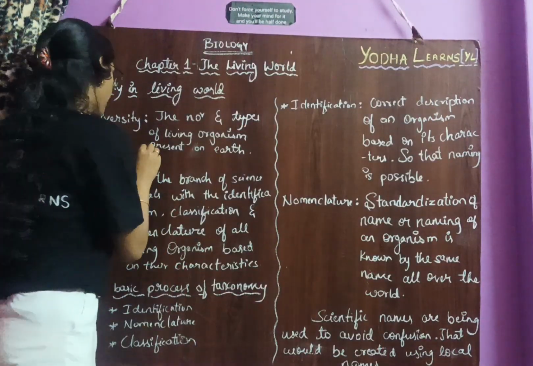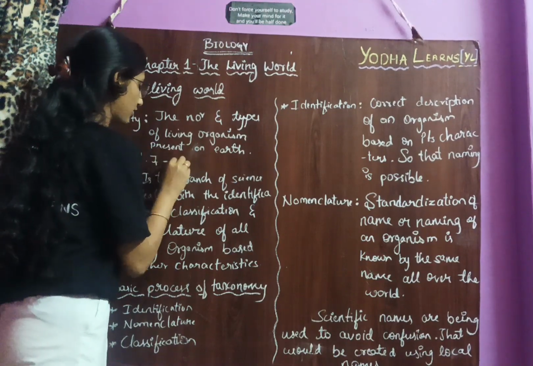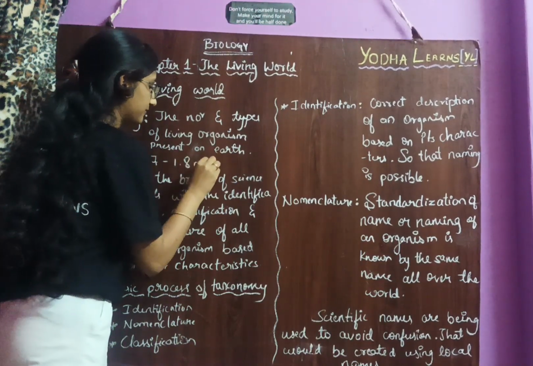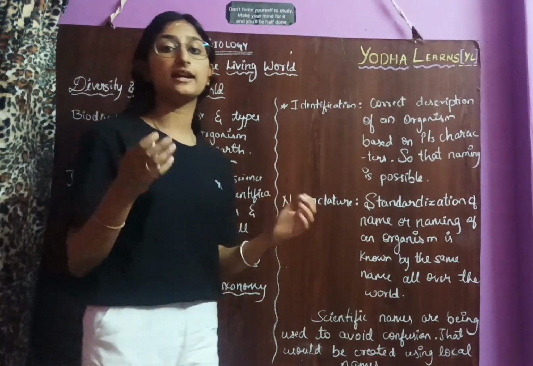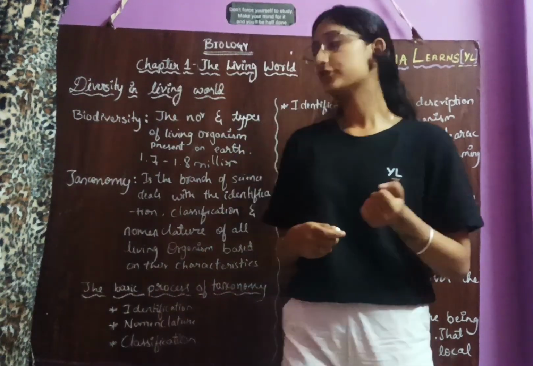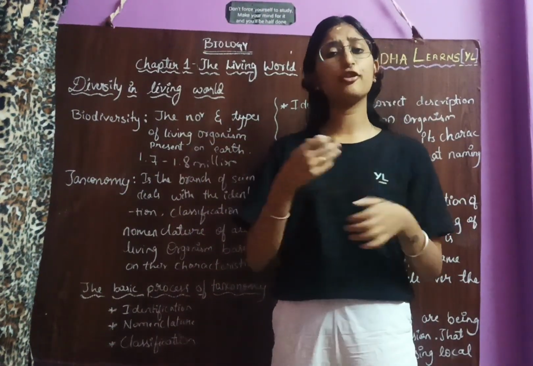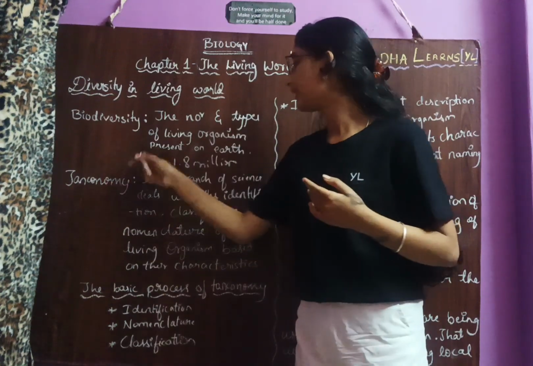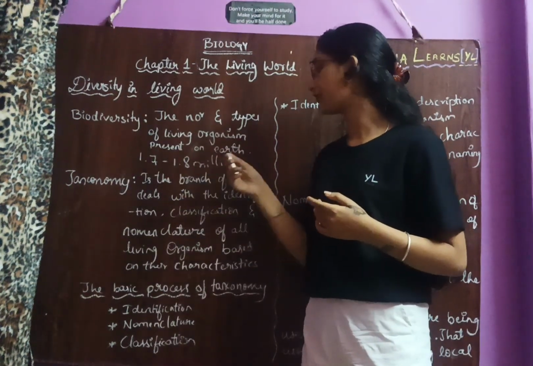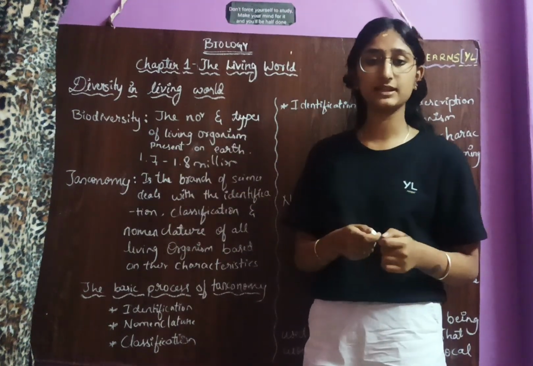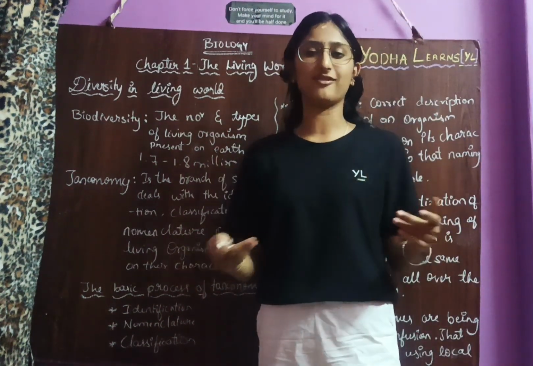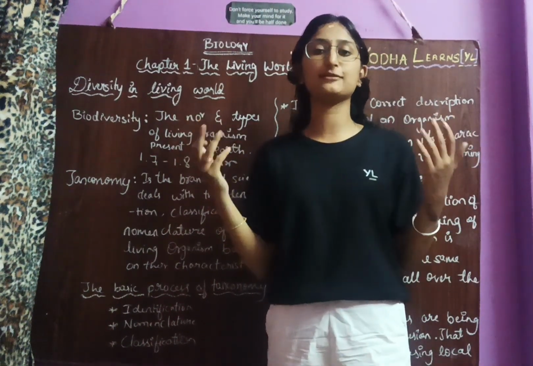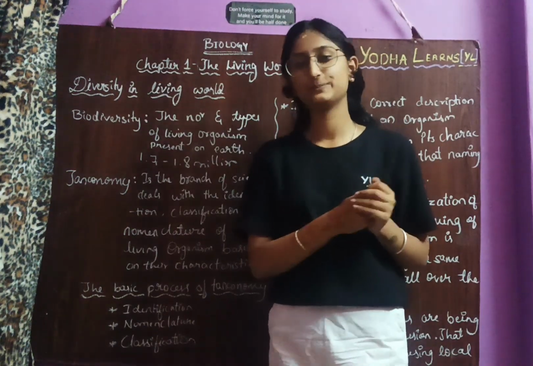There are 1.7 to 1.8 million species they have collected. They are still researching for new organisms. Still they are collecting more and more. There are many organisms in the world.